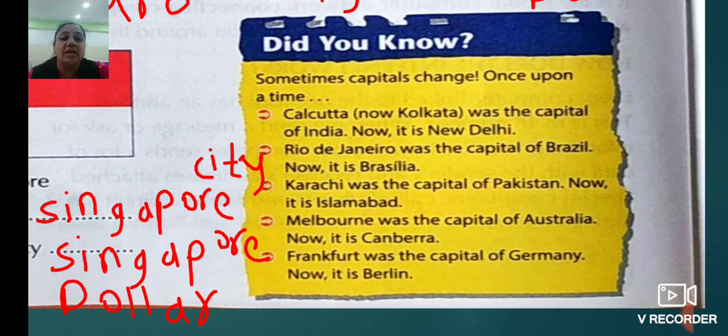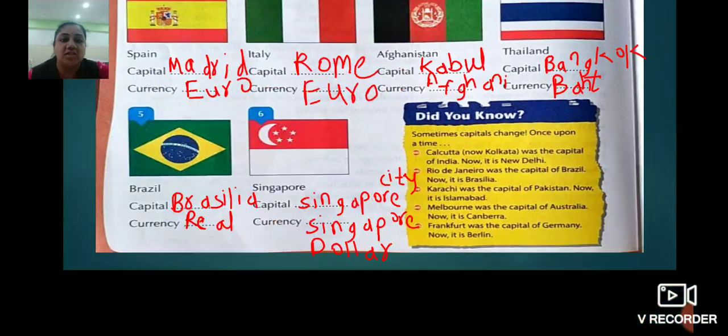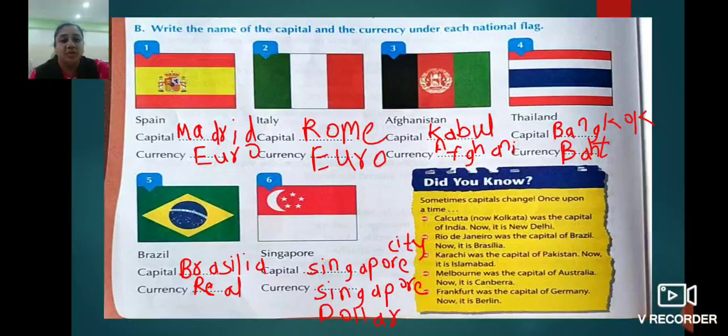After that, Melbourne was the capital city of Australia, but now it is Canberra. Again, Frankfurt was the capital of Germany, and now it is Berlin. It means, children, sometimes the capital may change. These are some examples of changes in the capital city of a country.